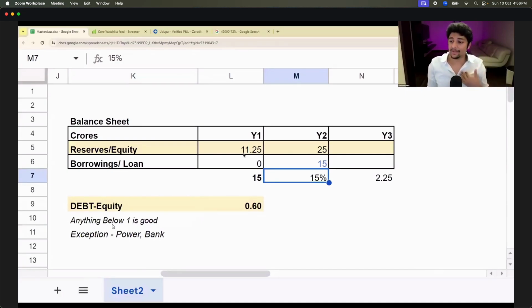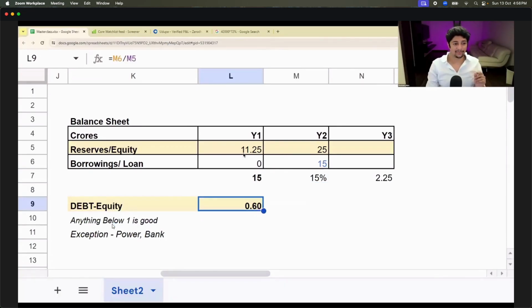Yes? Or else I will run off to UK and make my money and you will be like, Shashank, my shares are stuck. What did you do? Why did you do this? Do you all agree to this statement? Yes or no? Correct? So debt to equity ratio needs to be less than 1. Okay? Now that was your new learning in the balance sheet.